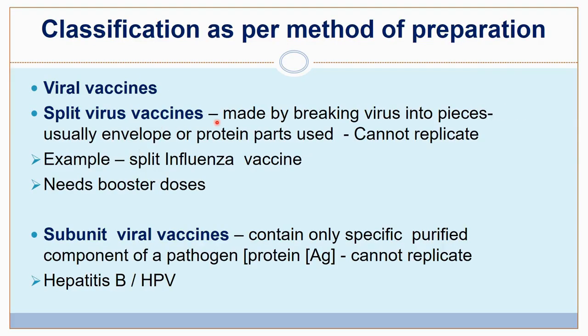Viral split vaccines are made by breaking the virus into pieces. Usually envelope or protein parts are used, and these cannot replicate. An example of this is split influenza vaccine, and this needs booster doses. And the subunit viral vaccine I have already discussed, it contains only a specific purified component of the pathogen and the protein antigen. This cannot replicate. Examples are hepatitis B virus and human papilloma virus vaccine.